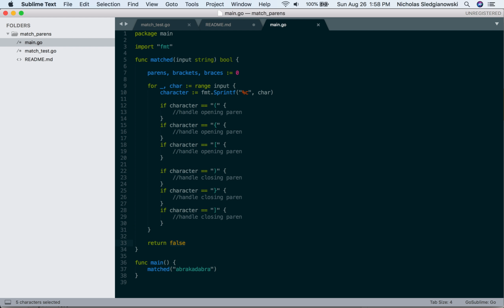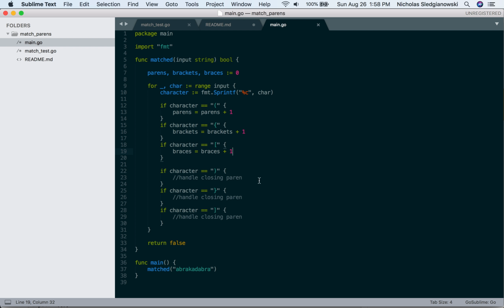So now what we can do is basically, okay, if the character is an open paren, then parens equals parens plus 1. And it's going to be exactly the same for the other ones. This would be brackets equals brackets plus 1, and the last one is braces equals braces plus 1. So as we're incrementing our stack, we find an open one, we increment up.